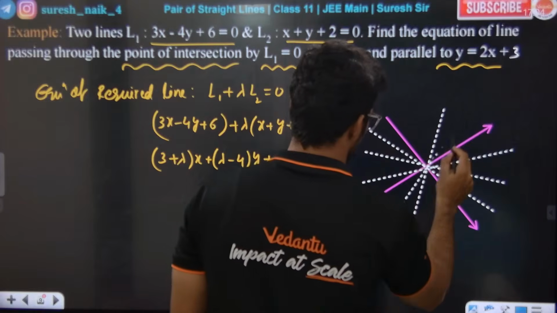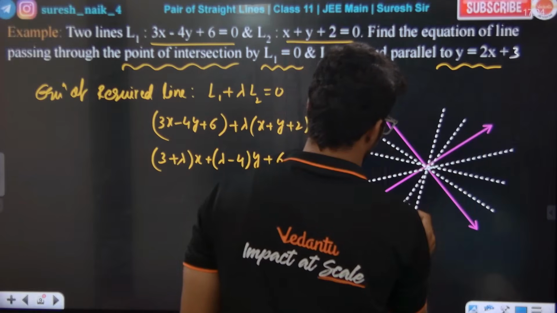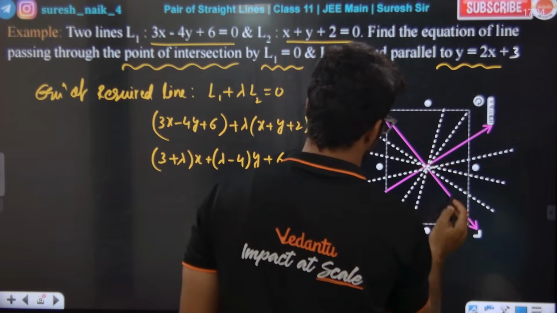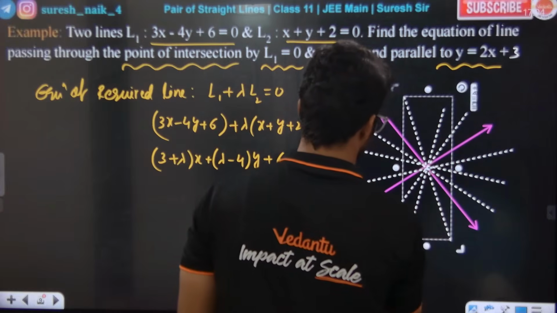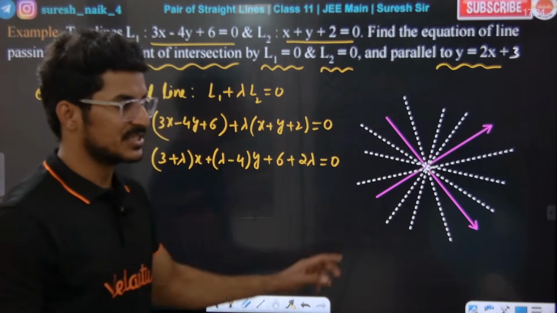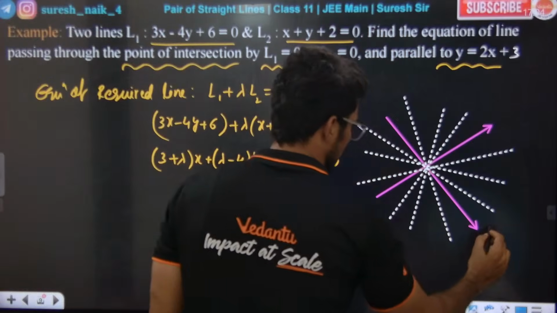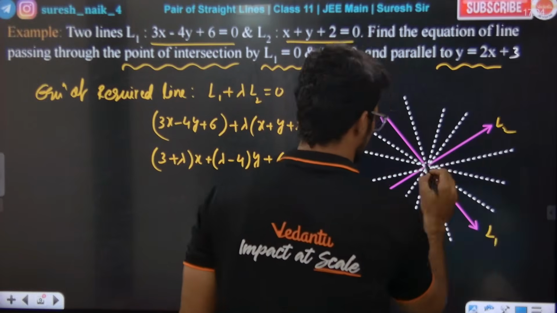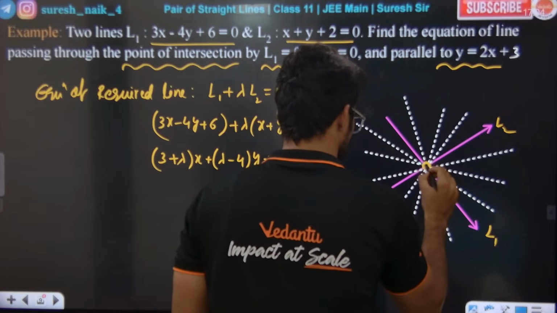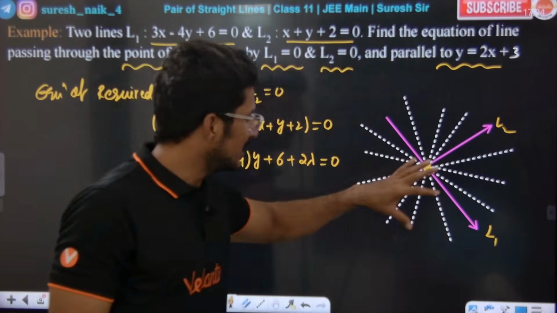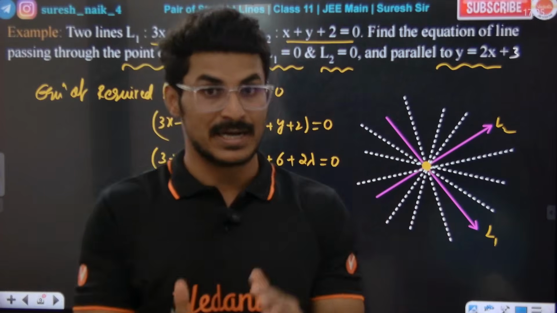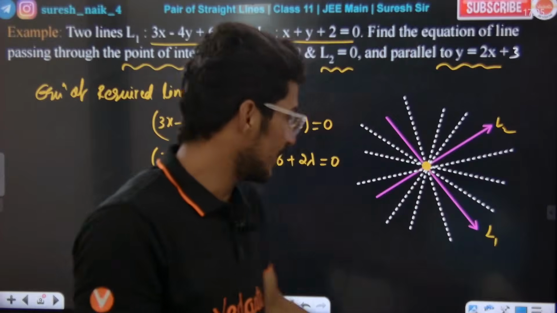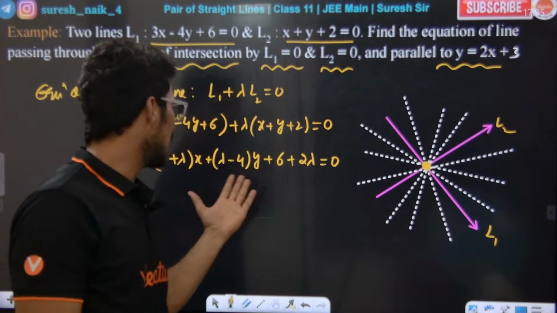Through this point of intersection, infinite number of lines are passing through. Let's say this is L1 and this is L2. In the full family of lines, the white colored dotted lines, this is the equation of the family of lines. Sir, what is the exact lambda? And to find the lambda, look.